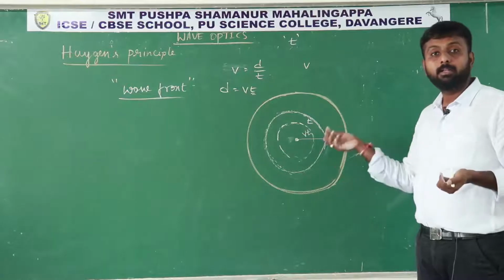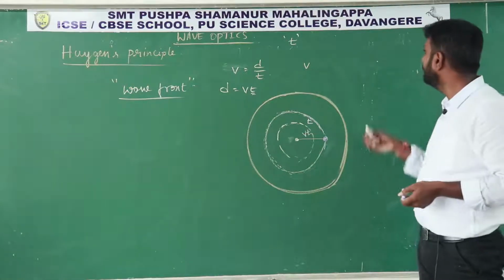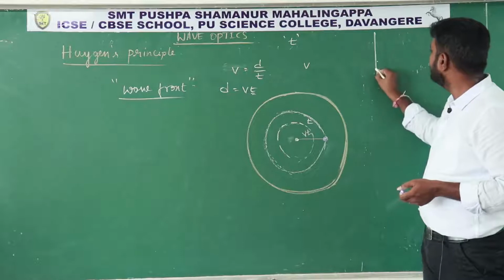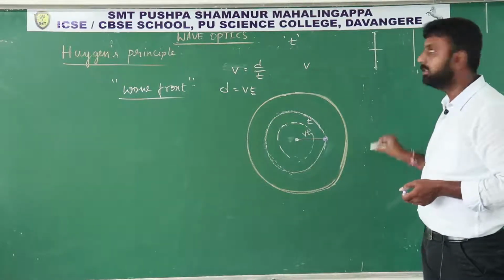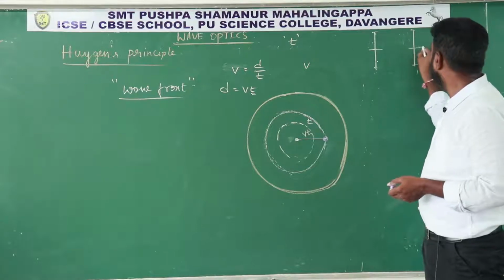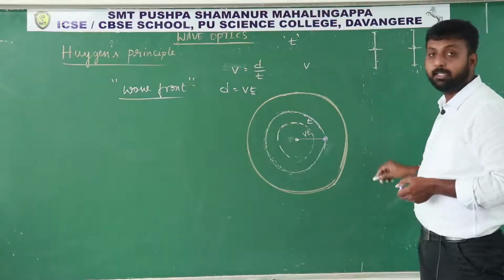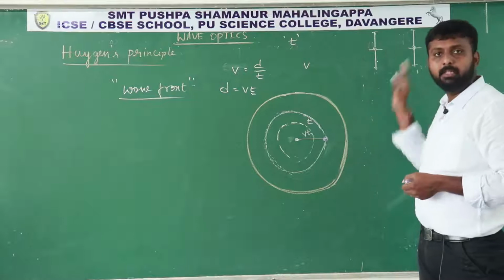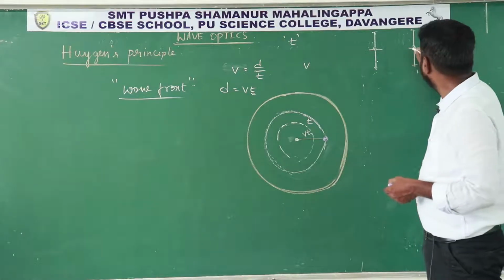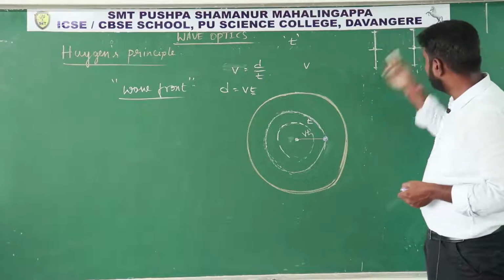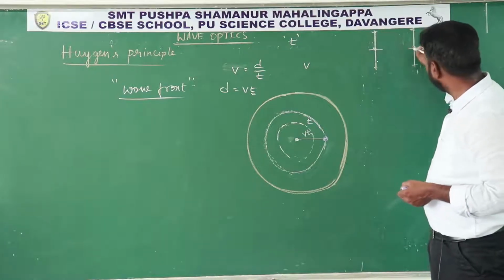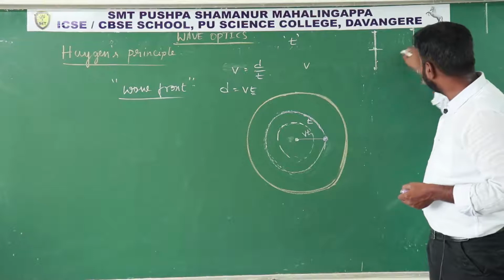And how the oscillatory motions are, as you have studied in the oscillation chapter: this is the mean position, these are the extreme positions. Let us consider these two particles are exhibiting oscillations with the same amplitude, and both will reach the extreme position at the same time and again come to the mean position and again go to the extreme position.